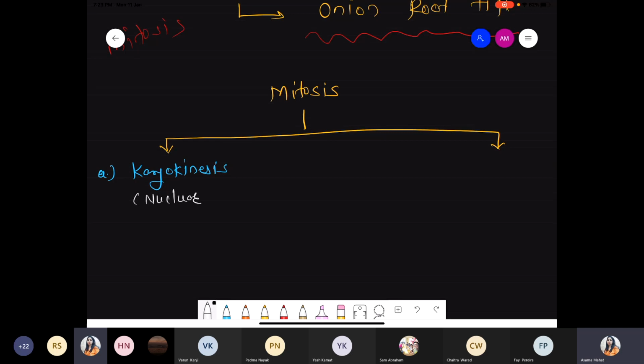Because obviously whatever genetic material is present should be equally distributed into two daughter cells, followed by the cell entering cytokinesis. And cytokinesis is nothing but cytoplasmic division, because inside the cytoplasm fluid, enzymes, cell organelles and proteins are present, so that material also should be equally divided. So first karyokinesis, followed by cytokinesis.